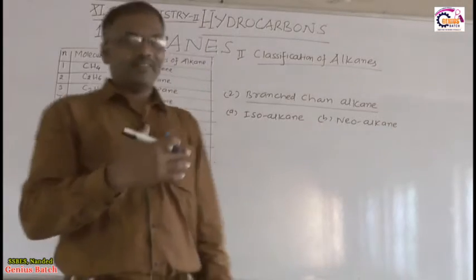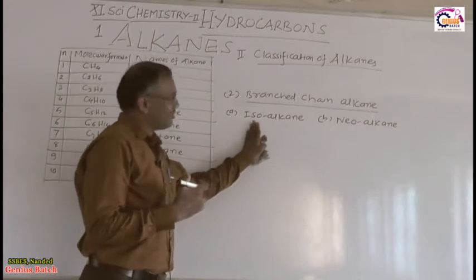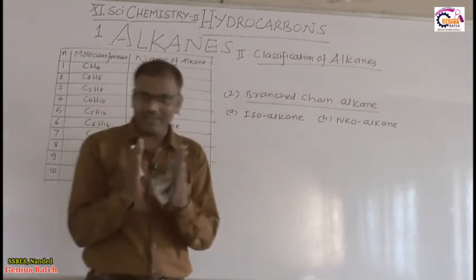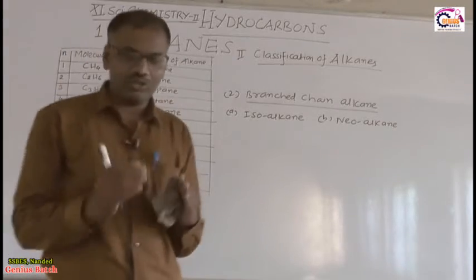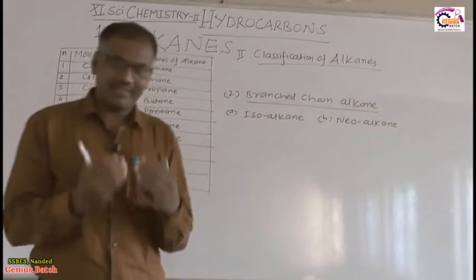You might have studied isoalkane and neoalkane in the nomenclature part of general organic chemistry, but I revise it here also.